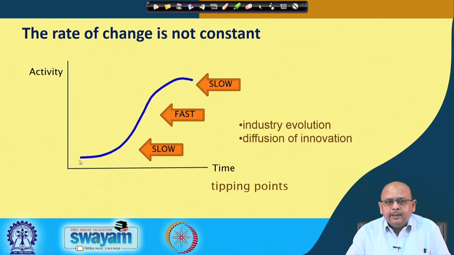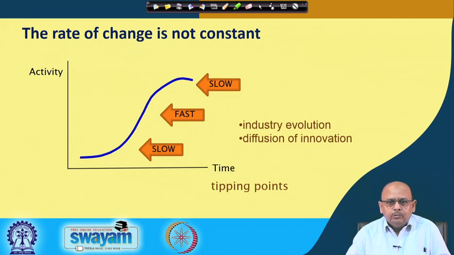There is a possibility that in the beginning there is a straight line, so there is no change, and then it moves fast, and then again there is a period of slug where there is no change, and again it moves up. These kinds of things might happen. That is why it is said that the rate of change is not constant: sometimes there is no change, sometimes there is sudden change. Something happens in the environment and you are forced to go for some kind of change.